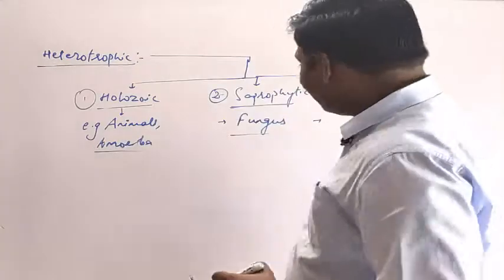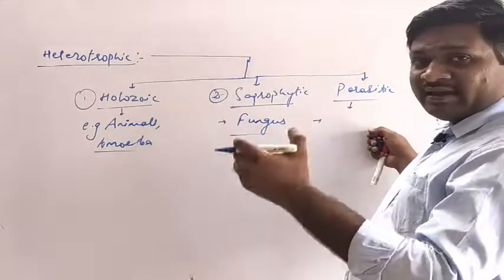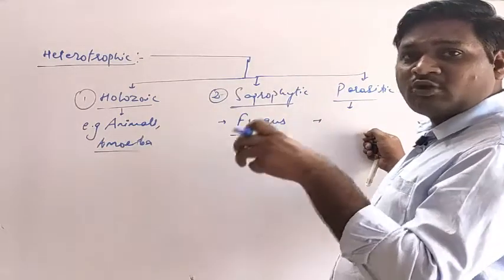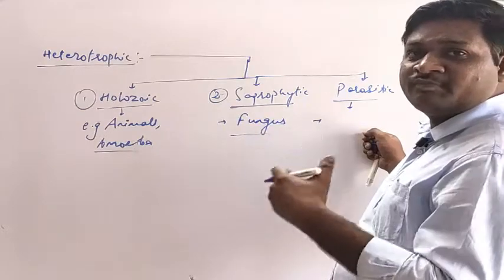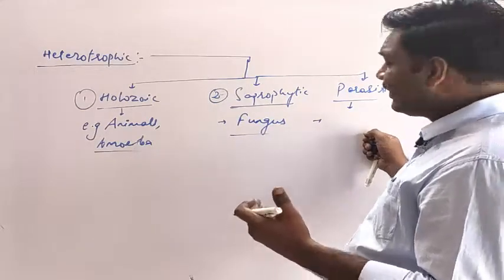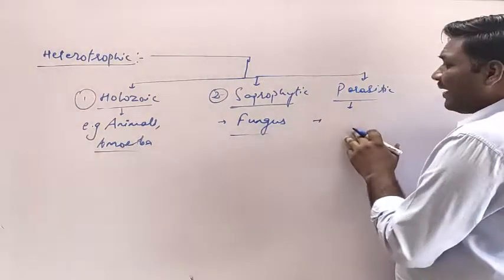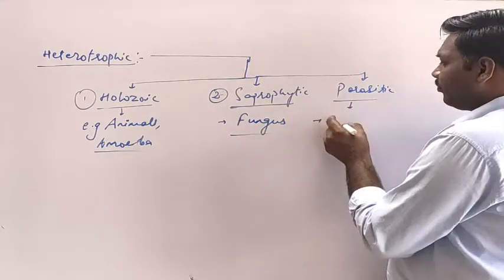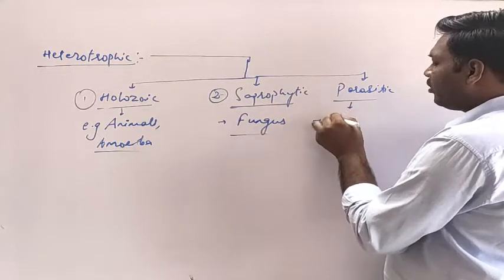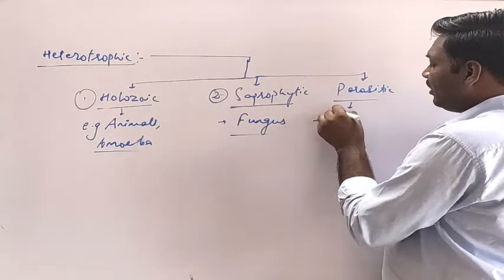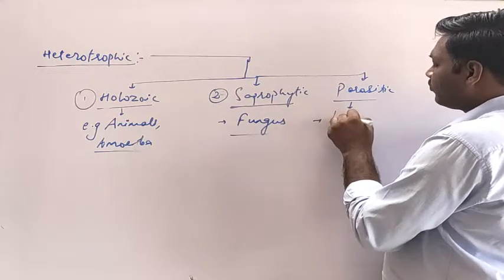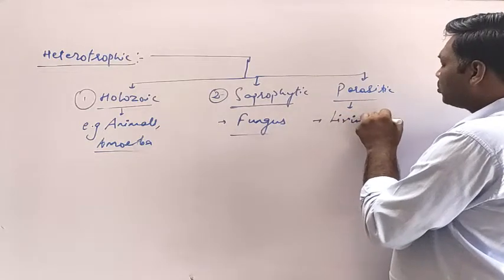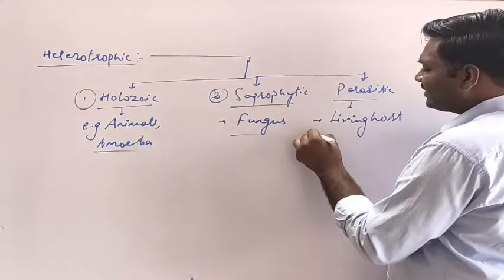First they infect a normal healthy individual, and then they multiply and can cause diseases again. So parasites depend upon a living host. They are opposite to saprophytes, which depend upon dead matter. Here we can take an example.